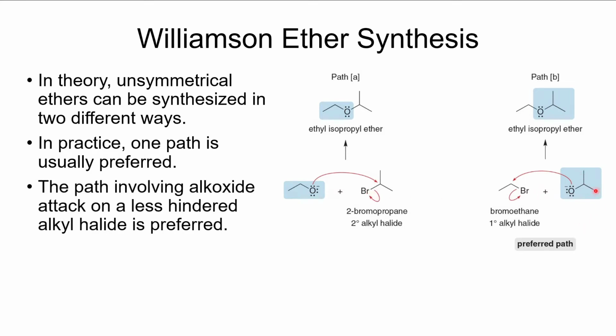If, on the other hand, we use the isopropoxide and bromoethane, which is a primary alkyl halide, in that case, we will have a primary alkyl halide which is less sterically hindered, and therefore that's going to be a faster reaction. And we're also much less likely to do the elimination reaction because the elimination reaction would be slower on a primary alkyl halide. So there's all kinds of reasons why you would want to use the less sterically hindered alkyl halide.